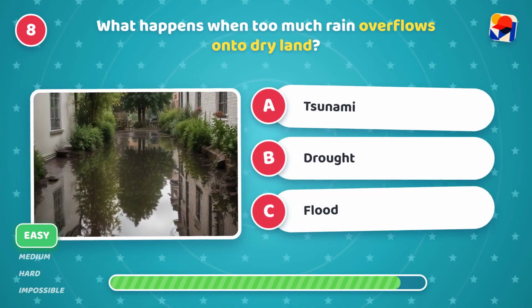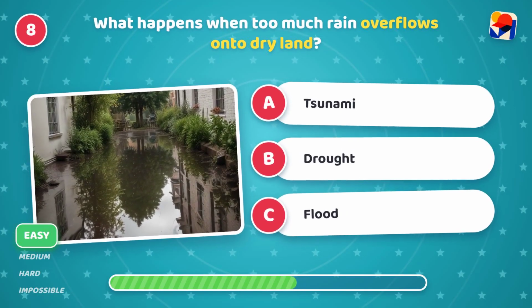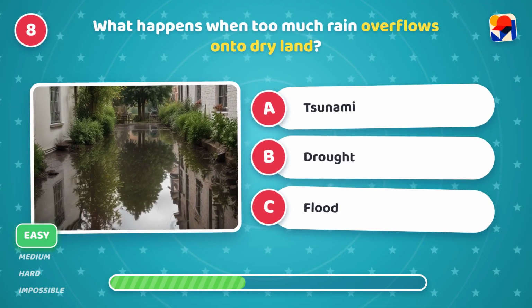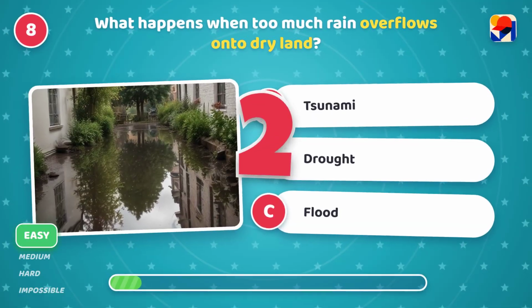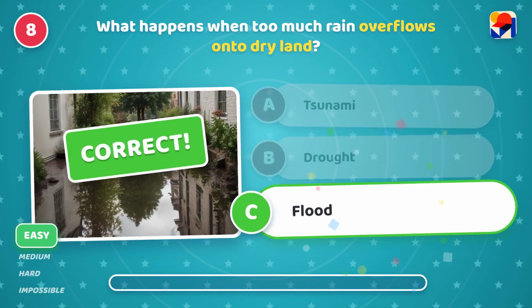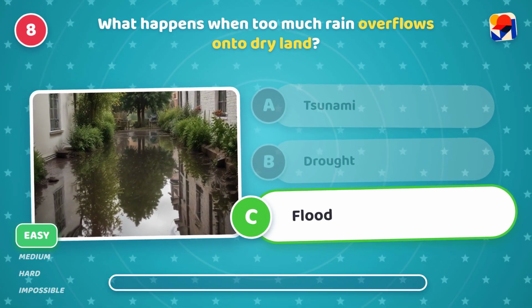What happens when too much rain overflows onto dry land? Is it A, tsunami, B, drought, or C, flood? It's C, flood! Wow! Water rises and covers dry land.